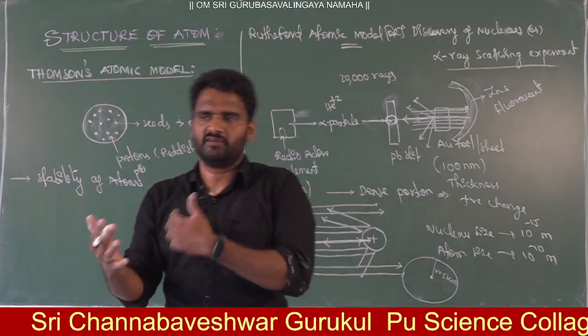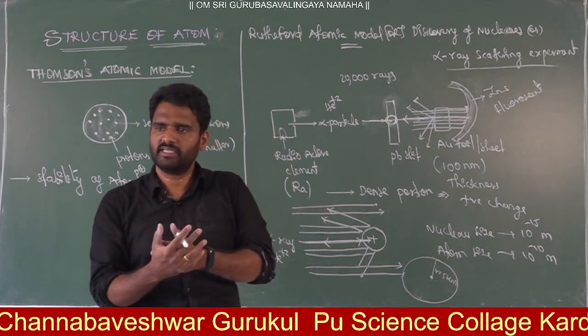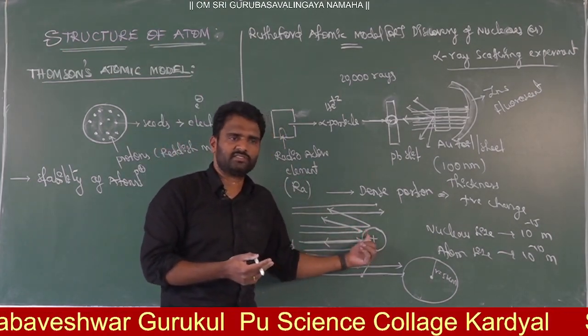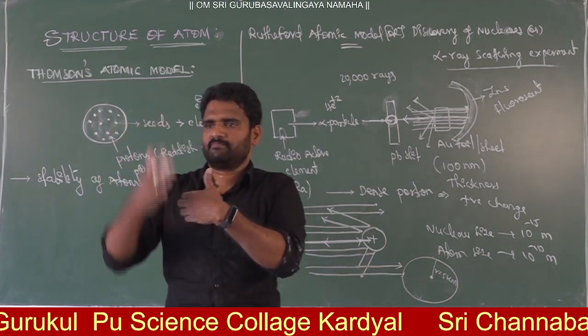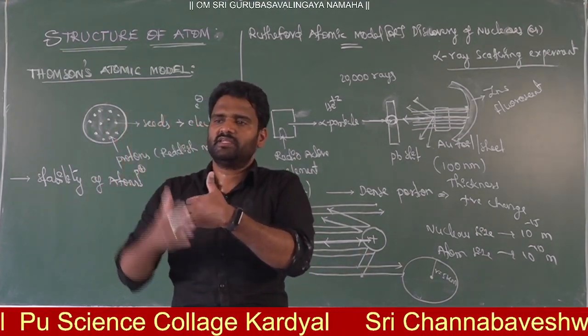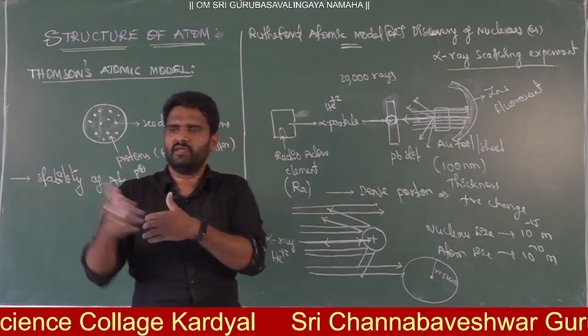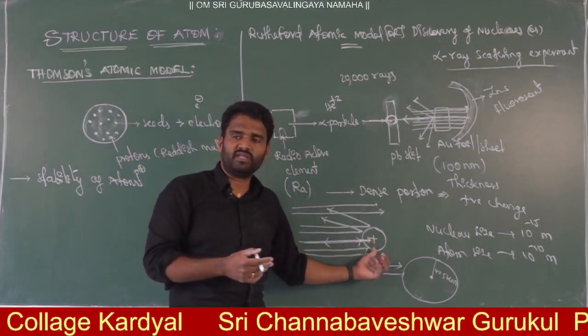Proton repulsion will be there, no? How are they getting stability? Due to what? Neutrons. These neutrons are minimizing proton repulsions. The neutrons are placed in between the protons. That's why you can minimize the proton repulsions.